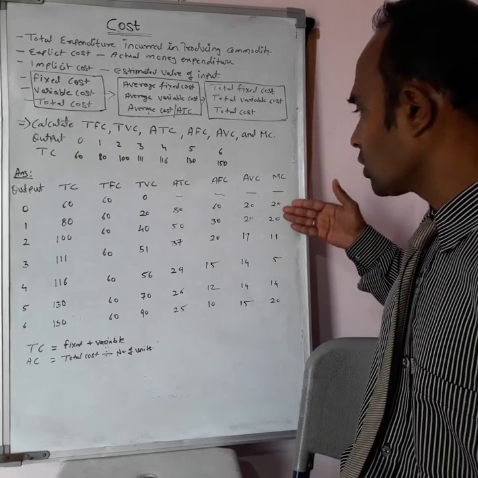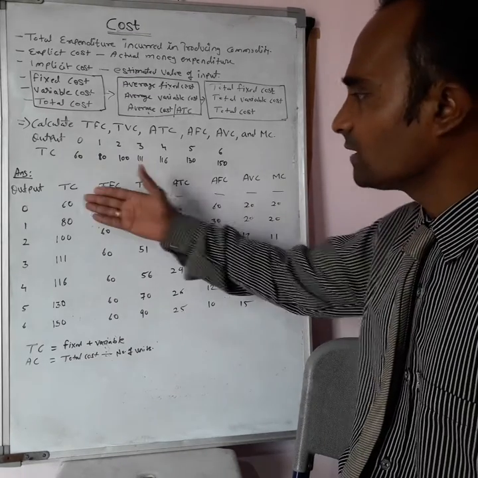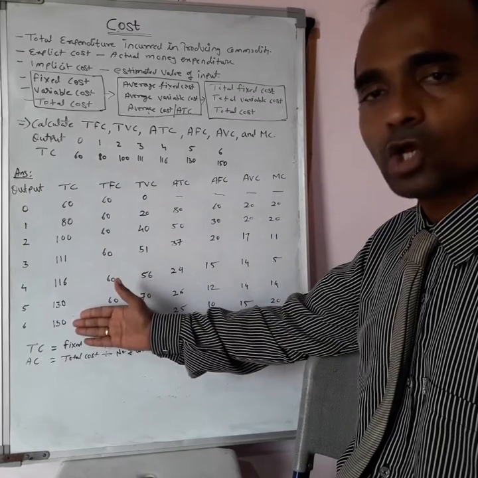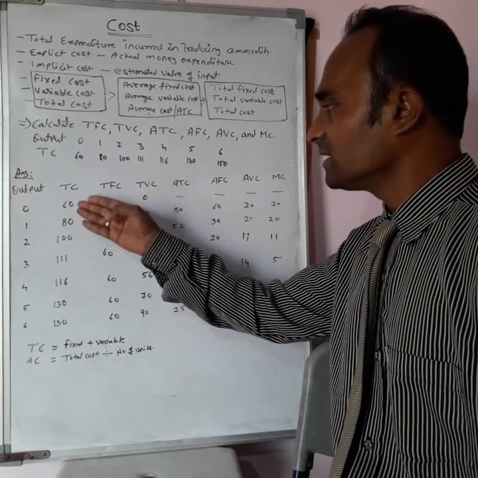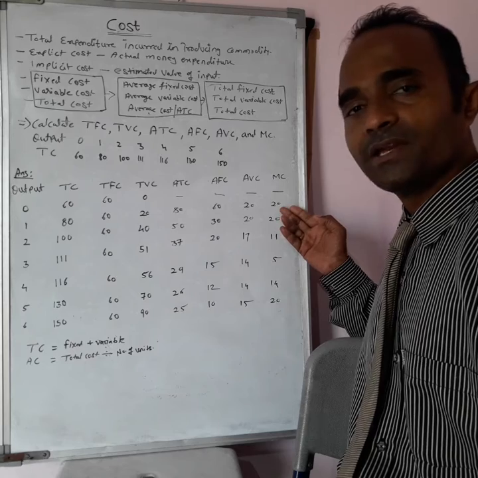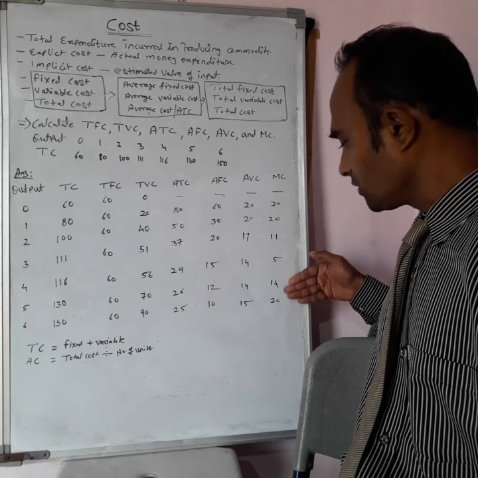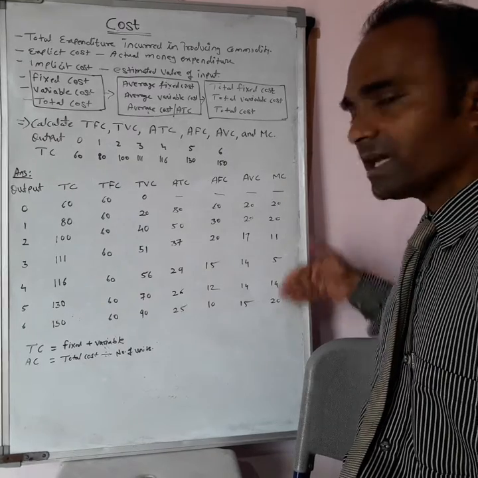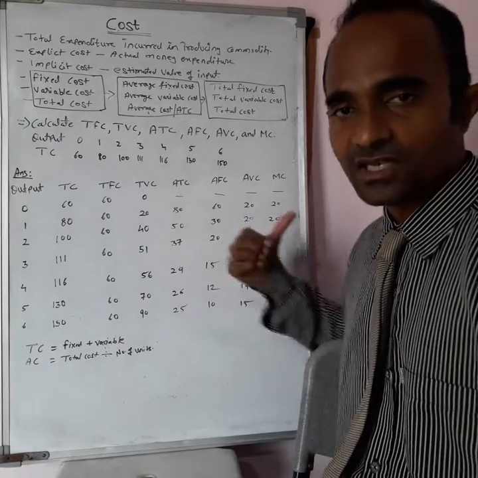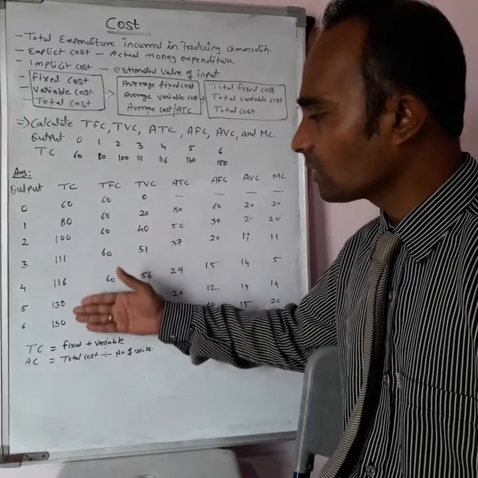Now what is the marginal cost? It is nothing but the difference which we get from the total cost. 80 minus 60, marginal cost you will be getting here: 60, then 20, then 11, then 5, 14 and 20. In this way you will get the marginal cost, which is the difference of total cost.